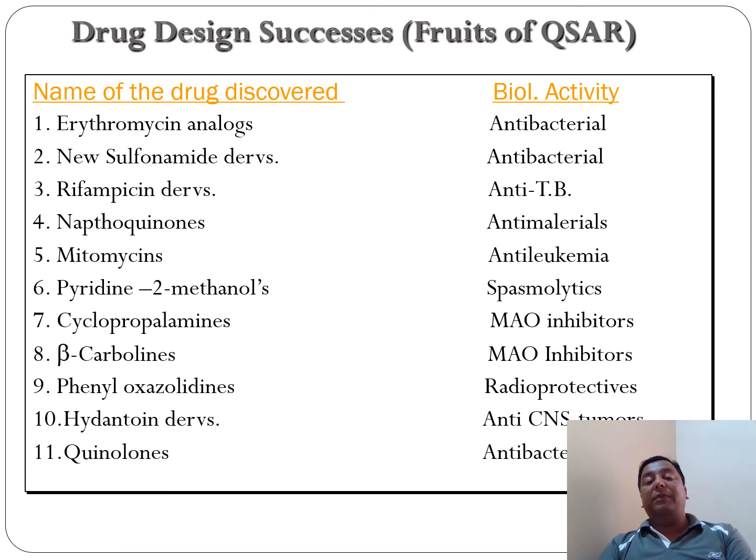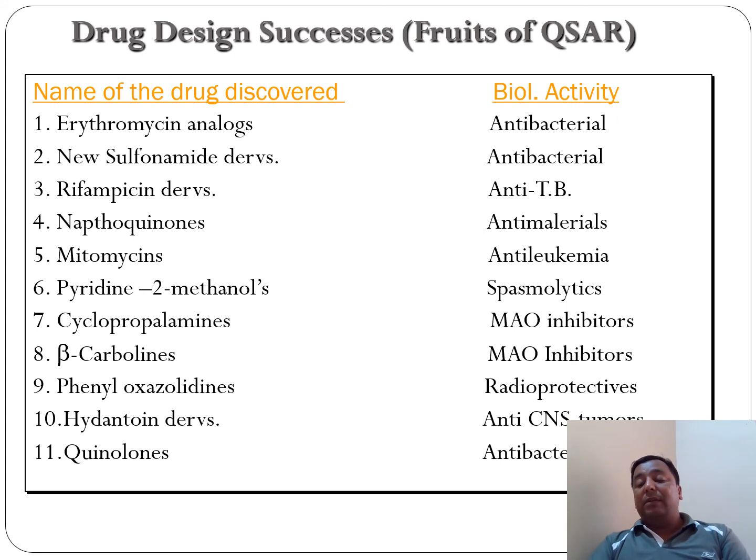So if you say that through these approaches, in QSAR modeling, one example I have given, many drugs are available in the market by using these methods. The number of drugs which have been discovered so far, like erythromycin analogs, which work as antibacterial drugs, new sulfonamide derivatives, also antibacterial drugs, and so on. Many drugs are available by these methods, right? Even by applying these analogs against any targets, by that approach also we can identify the targets.